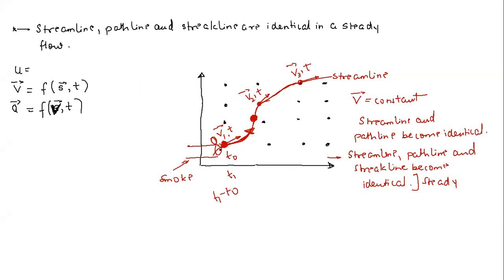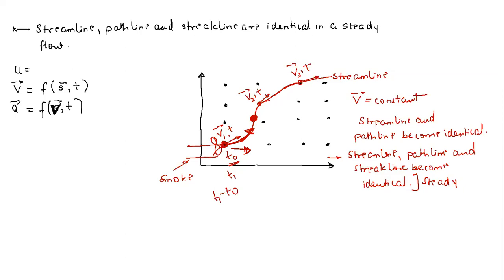Now let's say at time t naught, a fluid particle, a smoke particle, originated here, and it traveled in this direction, along, let's say, this path. Now at time t1, what happened? At time t1, your velocity vector changes direction, since the flow is unsteady, that is, velocity is going to change with respect to time, be it in magnitude or in direction. So let us say at time t1, the next fluid particle came here.